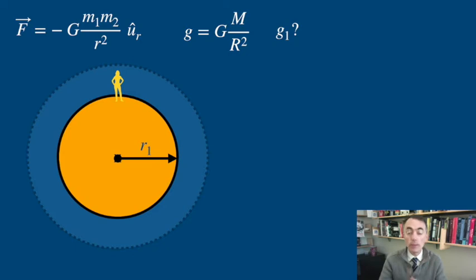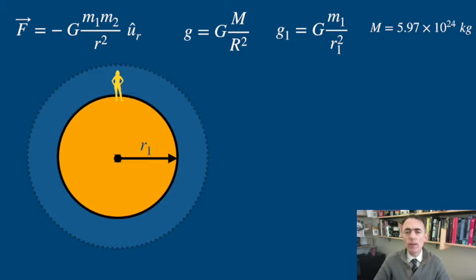Well, we only need to use Newton's equation for the imaginary sphere. We know that the mass of the Earth is 5.9 times 10 to the 24 kilograms. We calculated that a couple of videos ago. But what is the mass enclosed in that imaginary sphere of radius r1?